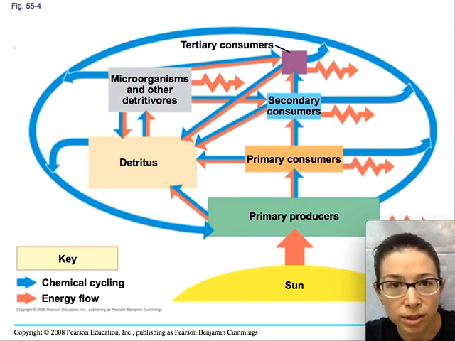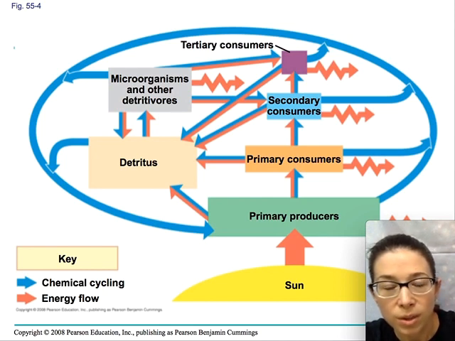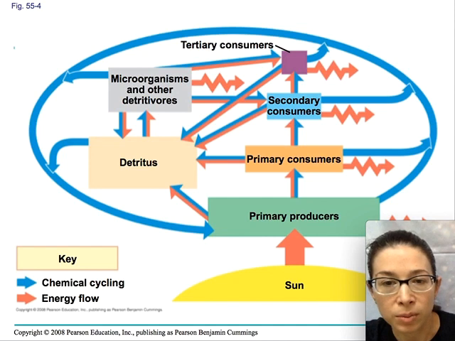Primary consumers are the next step in the chain. They are consuming the primary producers, so anything that lives on plants, on vegetation, is going to be a primary consumer. Secondary consumers consume the primary consumers, and so forth. All matter, as it flows through these different trophic levels, once something passes away, it will be decayed, right? So microorganisms and other decomposers are going to decompose that matter and turn it back into detritus. And that's the flow of matter through our ecosystem.